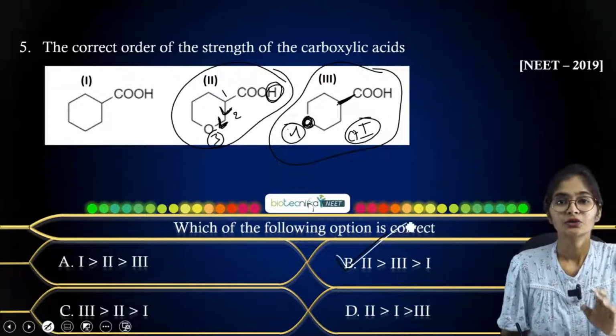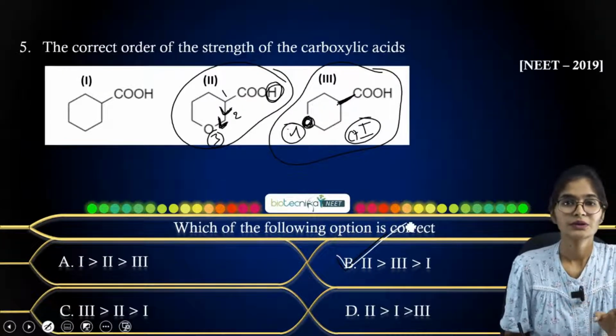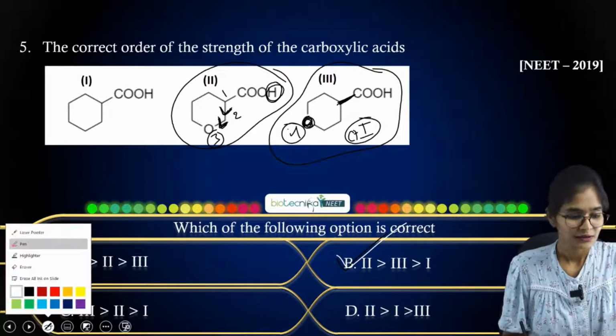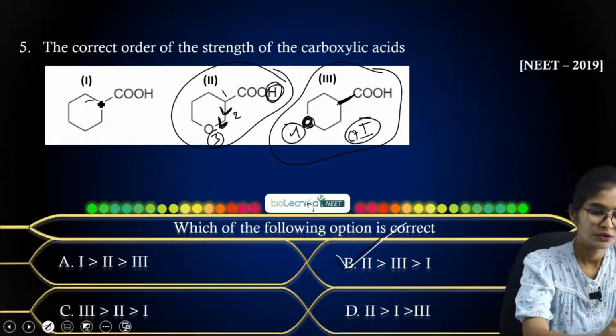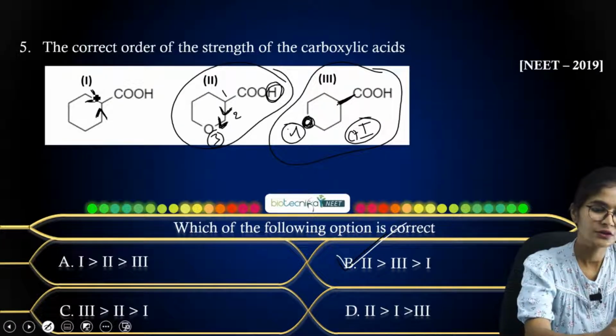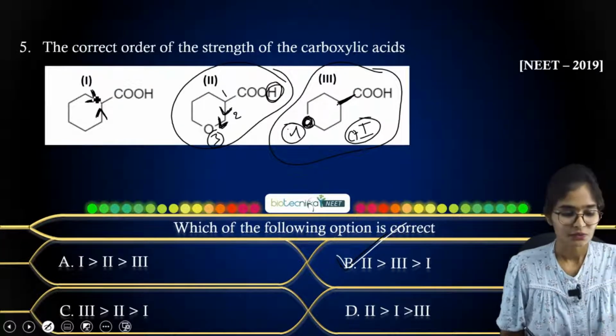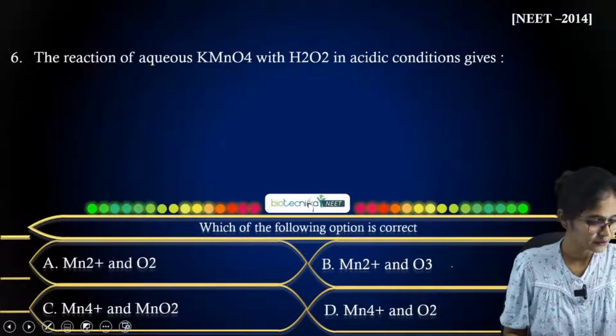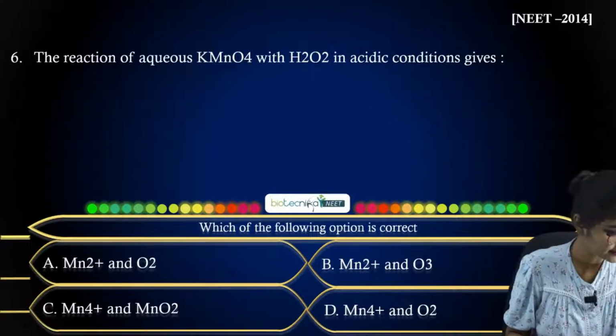That is 2 first, 3 then 1. In the first structure, you can see there is no oxygen, so if you show the inductive effect, it will be towards this, and I can show the arrow like this. That's why option B is correct here. Okay, now let us move on to the next question. Vaishnavi has answered option B.